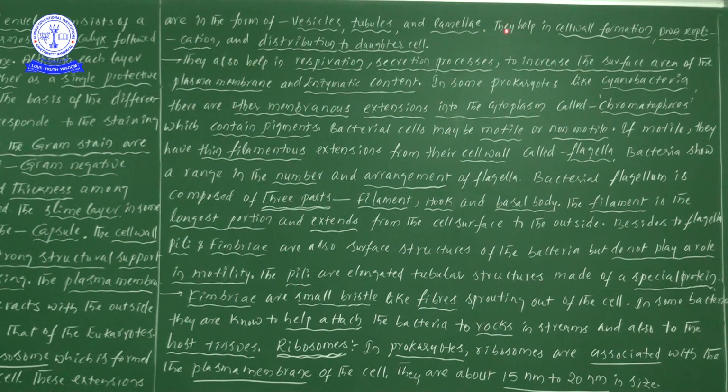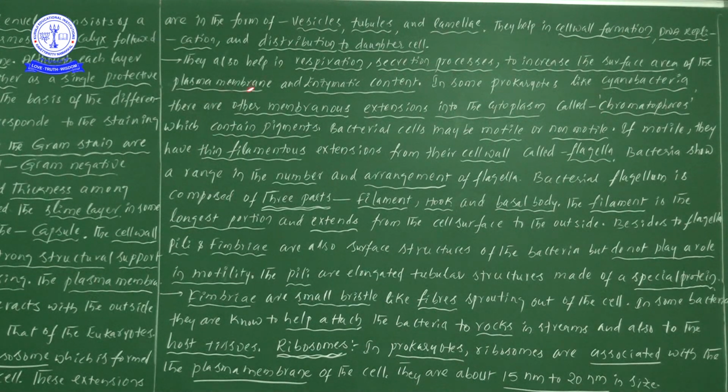Listen carefully. They help in cell wall formation, DNA replication and distribution to daughter cells. Mesosomes, how many forms are there? Three forms are there: vesicles, tubules, lamellae. Next, what are the functions or uses of these mesosomes? They help in cell wall formation, in DNA replication, and in distribution to daughter cells.